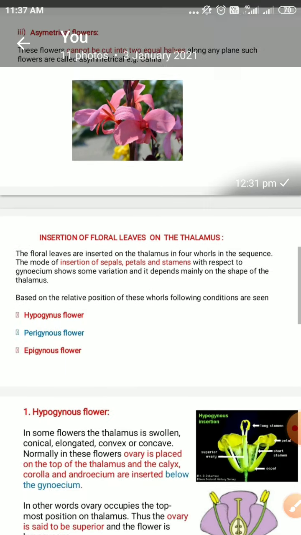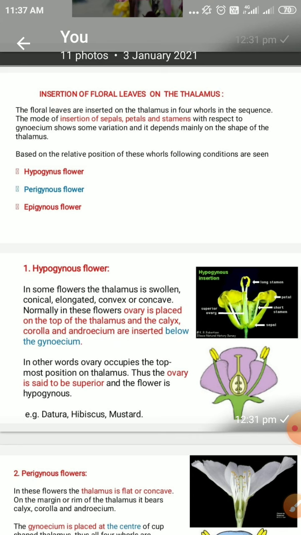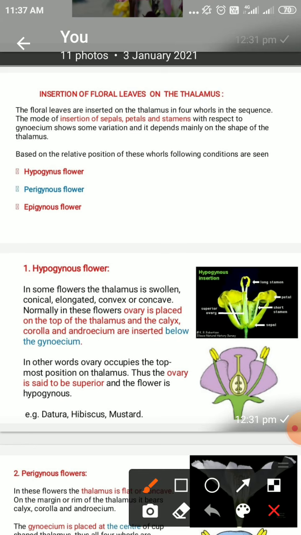Now after this, the next point is about the insertion of the floral leaves on the thalamus. Thalamus means the chair of the floral leaves. Chair, which is used to sit. So just as we use a chair to sit, the flower has the thalamus.